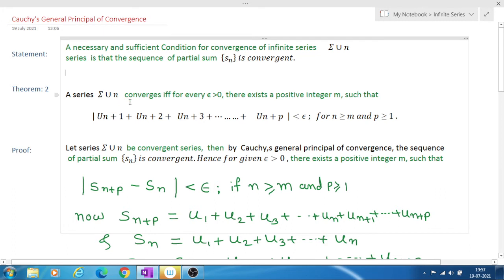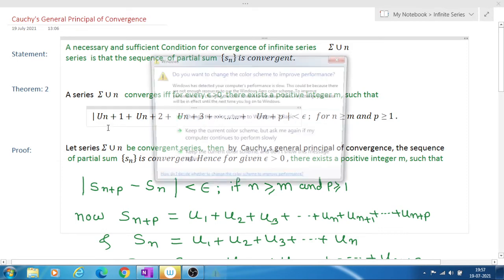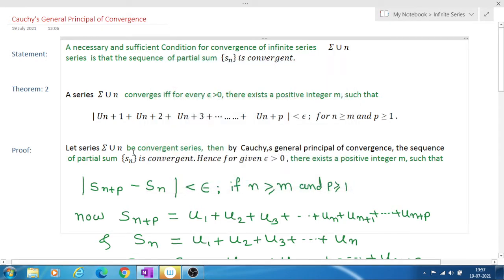So for given epsilon there exists a positive integer m such that the sum of the terms of the series starting from n plus 1 up to n plus p, that means there are p terms.